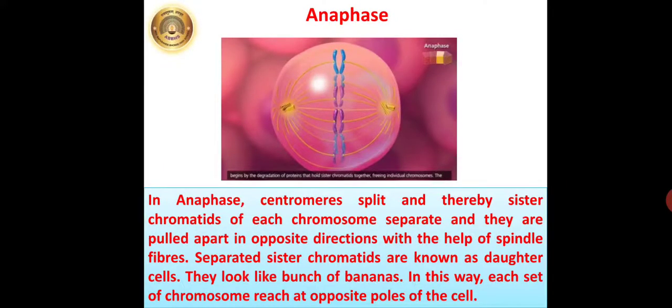The next phase is anaphase. In anaphase, centromeres split and thereby sister chromatids of each chromosome separate, and they are pulled apart in opposite directions with the help of spindle fibers. Separated sister chromatids are known as daughter chromosomes. They look like a bunch of bananas. In this way, each set of chromosomes reaches the opposite poles of the cell. Just observe the diagram over here.